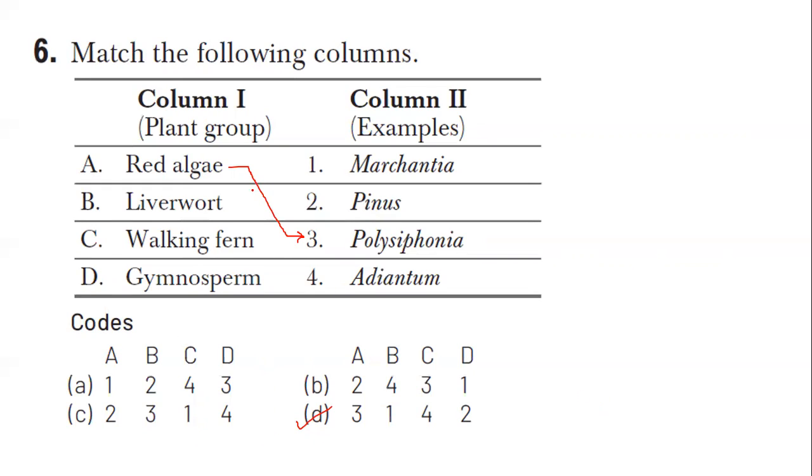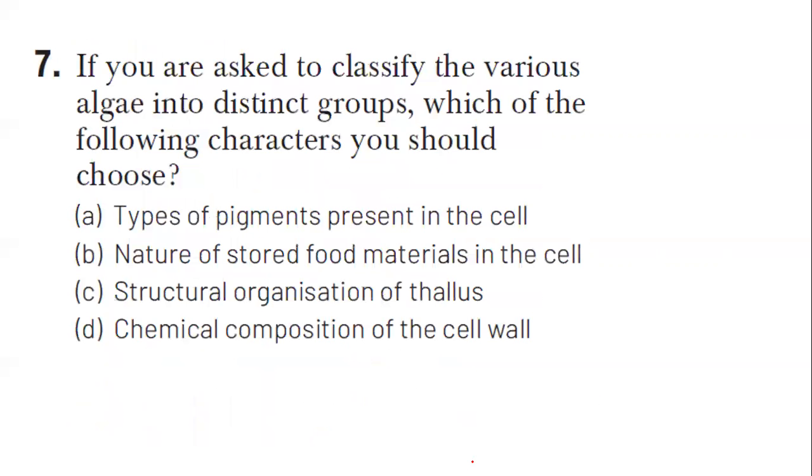Clear? You must study that the liverwort example is Marchantia. Walking fern is Adiantum, and Pinus and Cycas are gymnosperms. You know that, right? So the 6th question was again easy for you if you know the examples of all the 4.